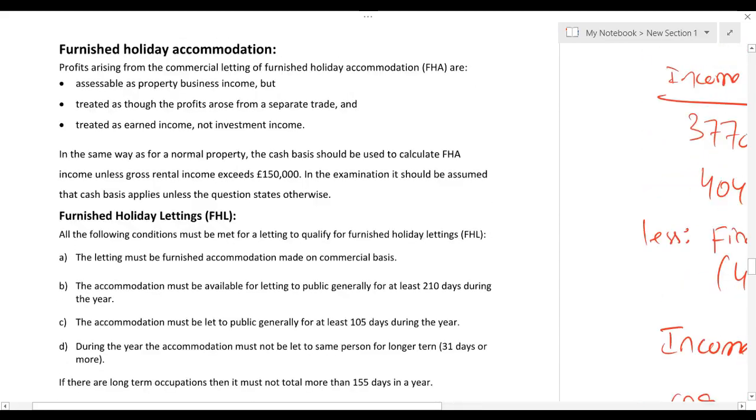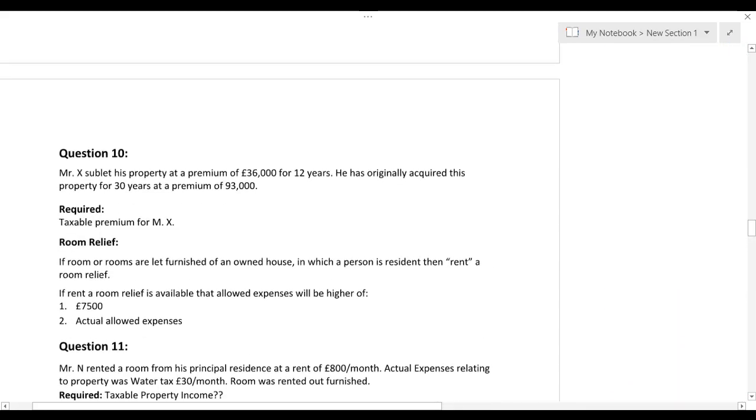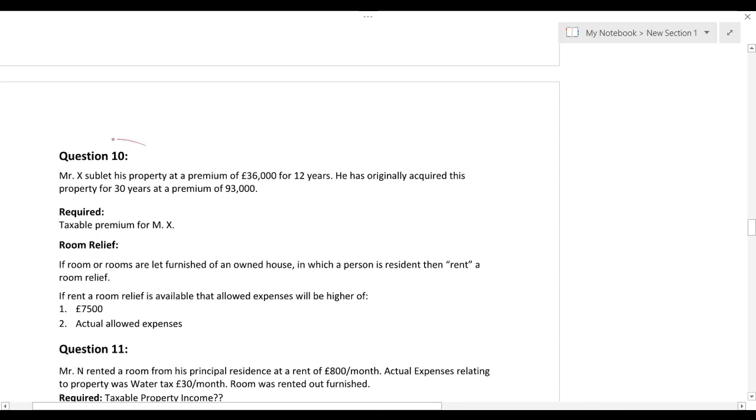So let's come here. Okay, I want you to attempt this question, pause the video and then obviously solve and then you can unpause the video. Mr. X sublet his property at a premium of 36,000 for 12 years. He has originally acquired property for 30 years at a premium of 93,000. We need to calculate taxable premium for Mr. X. He received the premium 36,000.